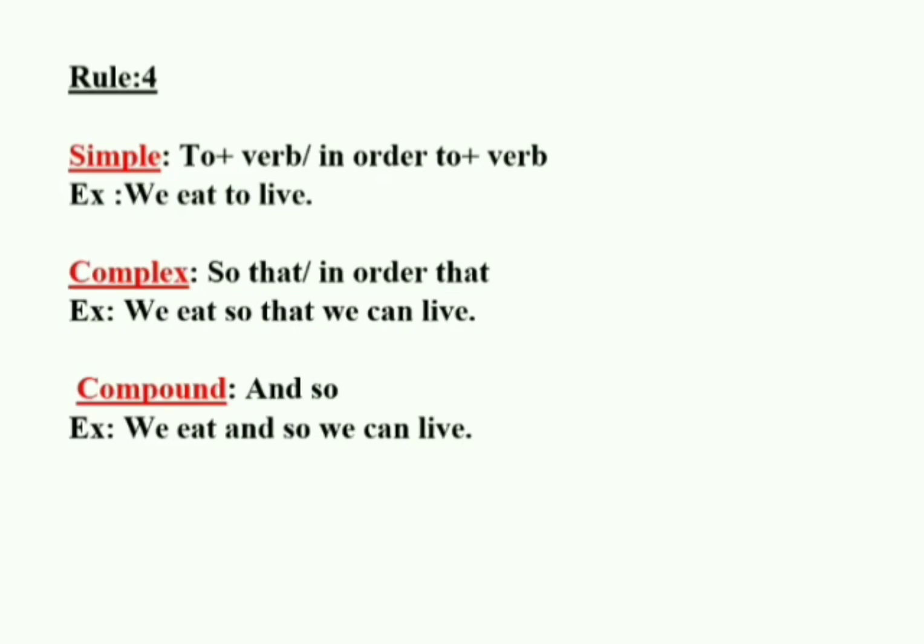So here I have written we eat so that. Here so that is used instead of to. We eat so that we can live. I have used subject plus can or could after so that. And how can you make it compound? You can use and so. Here instead of to we have used and so. We eat and so we can live. This is how you can make this change.